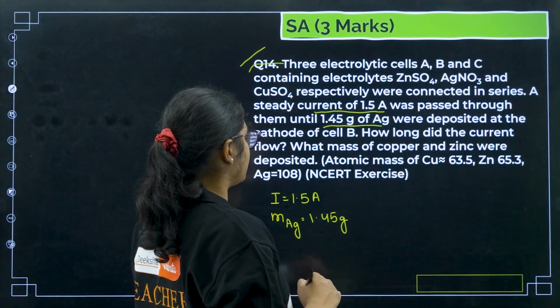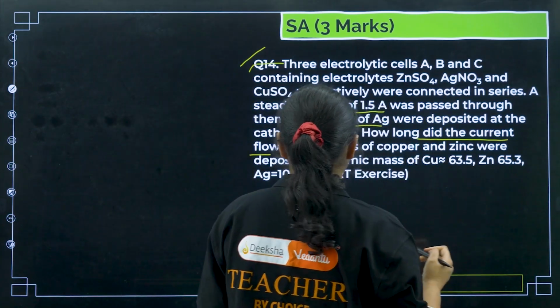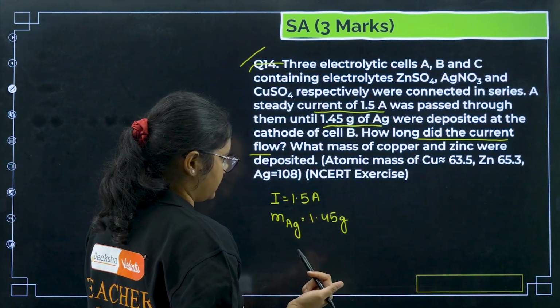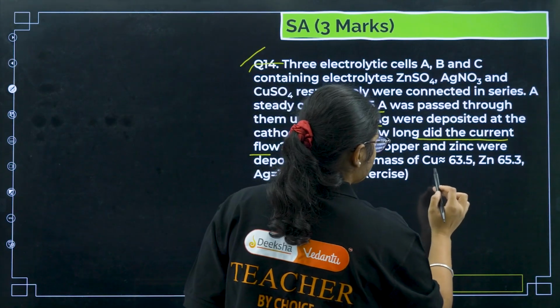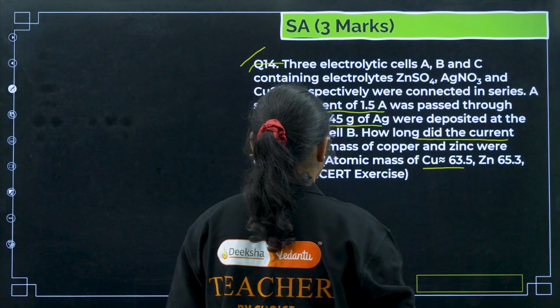How long did the current flow? First you have to find this one. Okay. Next, what mass of copper and zinc were deposited? Atomic mass of copper is 63.5, zinc is 65.3 and Ag is 108.